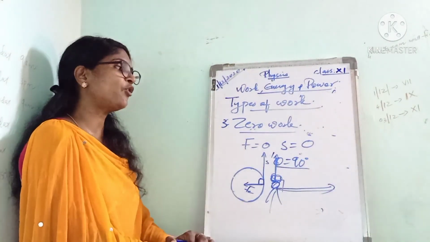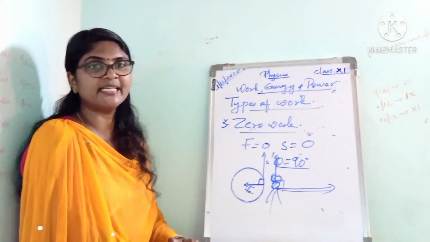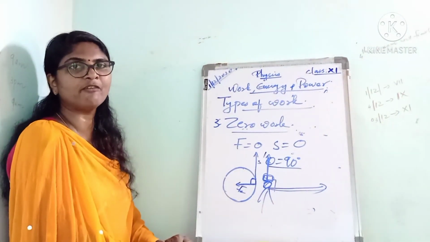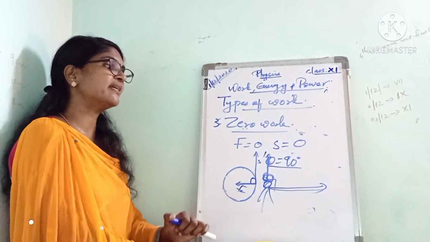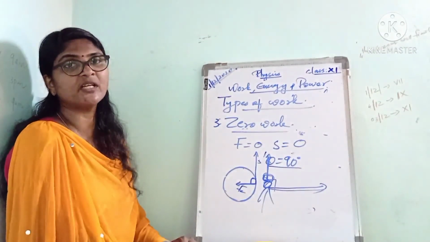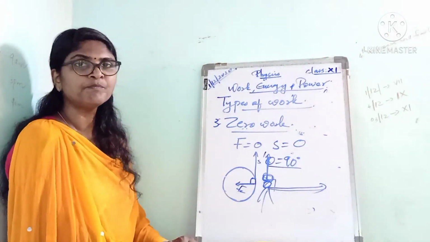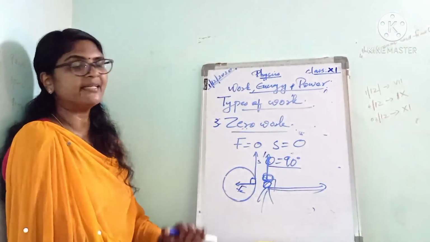Then what is zero work? If the force acting on an object is 0, the work done is 0. And if the displacement of the object is 0, then the work done is 0. Also, if the force and displacement are perpendicular to each other, or the angle between the force and displacement is 90 degrees, then the work done is 0. Isn't it?